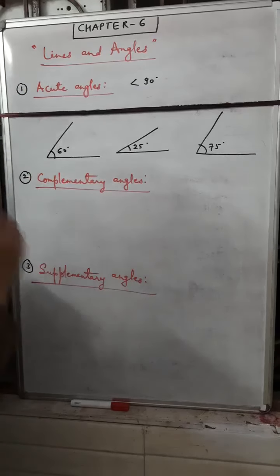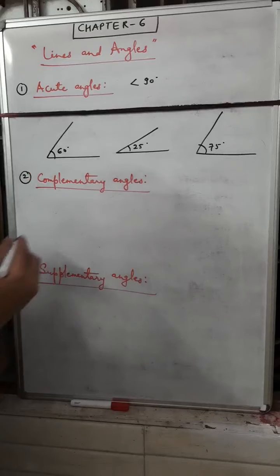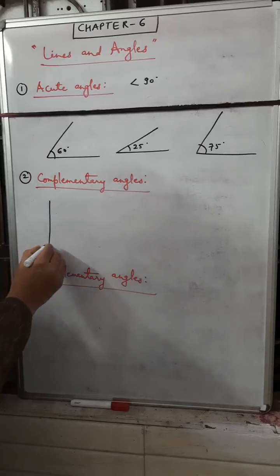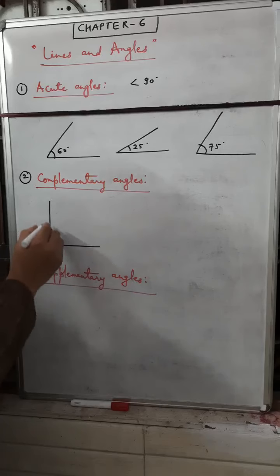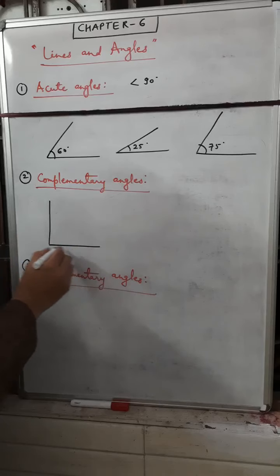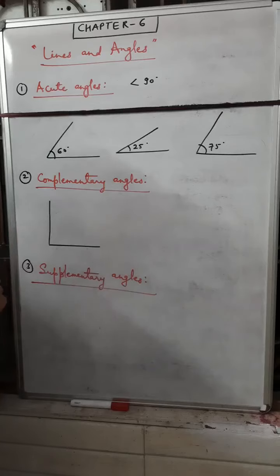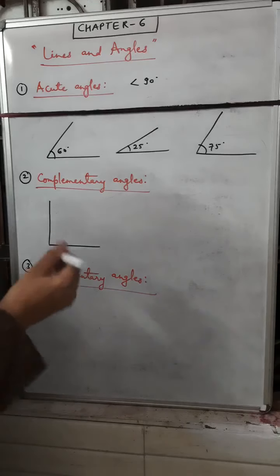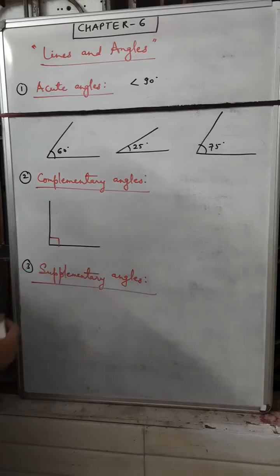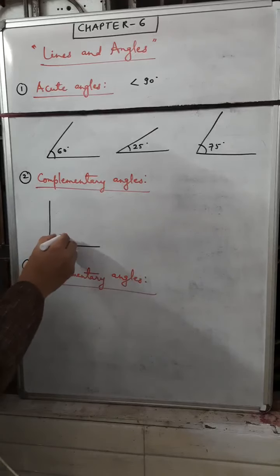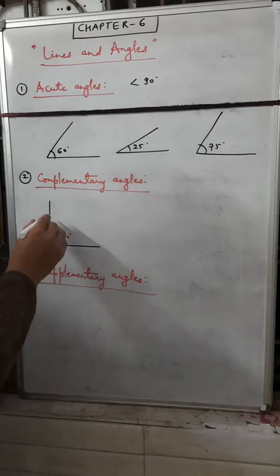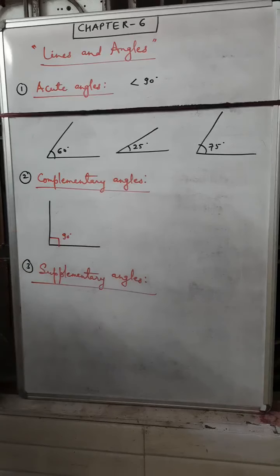Now complementary angles. Suppose we have a right angle. A right angle means an angle whose two sides or two lines are perpendicular to each other. Such a condition is called a right angle. The angle between the two adjacent lines is 90 degrees.